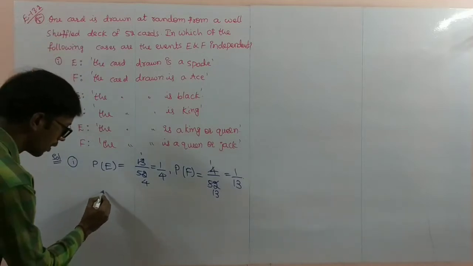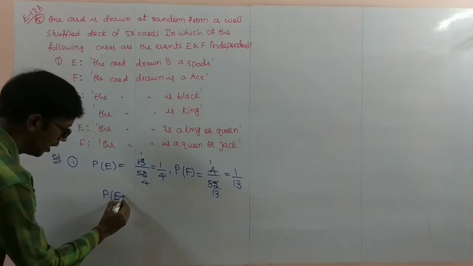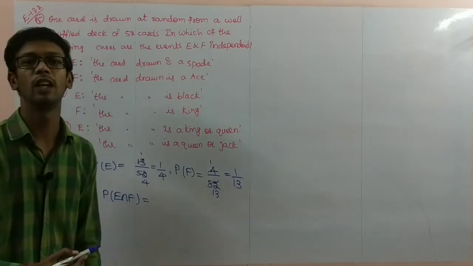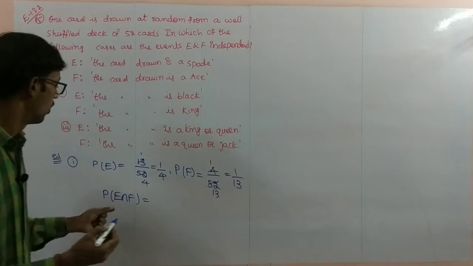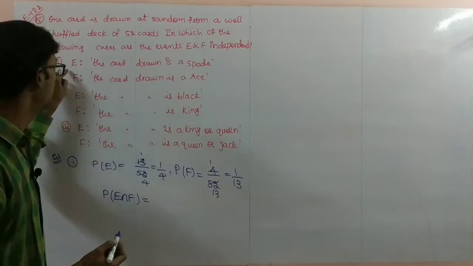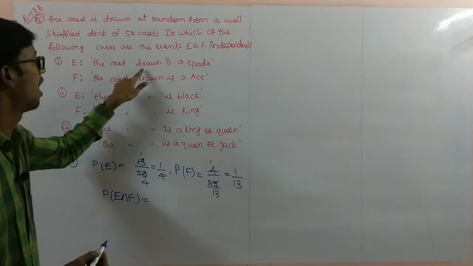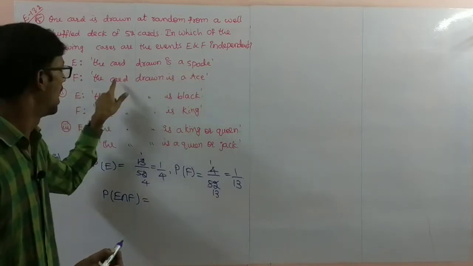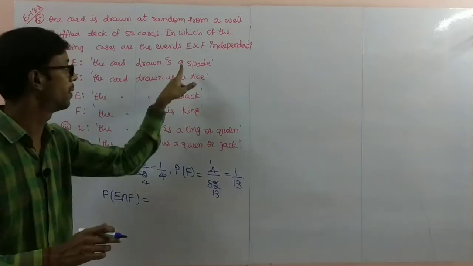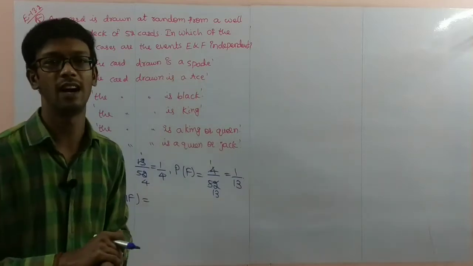Next, probability of E intersection F also you have to find. What is the probability of E intersection F? What is the meaning of E intersection F here? The meaning of E intersection F is the card drawn is spade and the card is ace. In spades, how many ace cards are there?